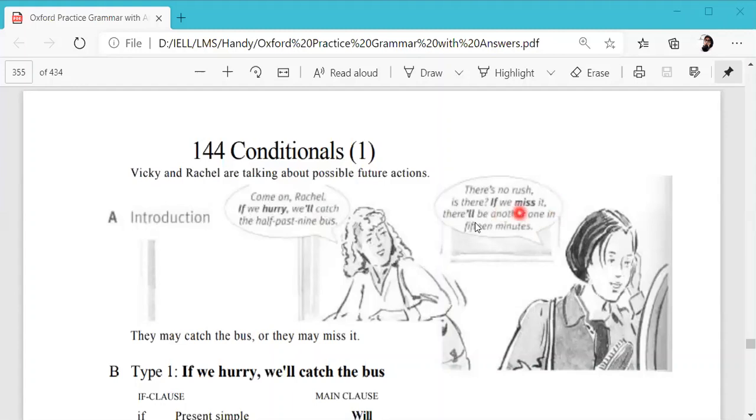Now she replies, there's no rush. If we miss it, there will be another in 15 minutes. Okay, so there is another example. If we miss it, so again there is an if clause and then there is another sentence. We will find another bus in 15 minutes.